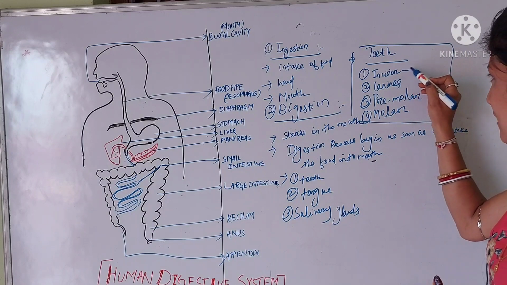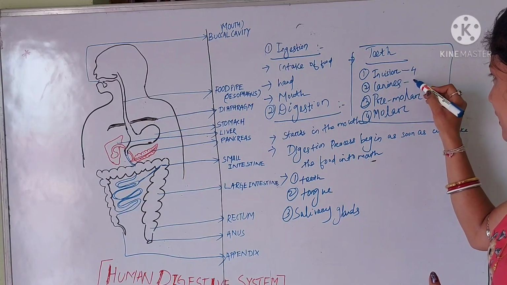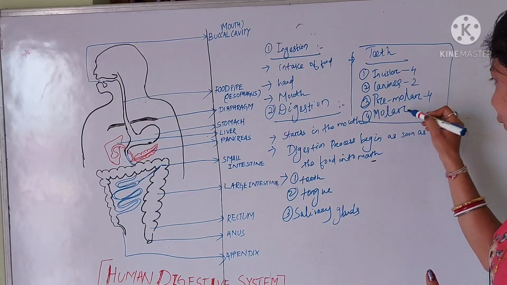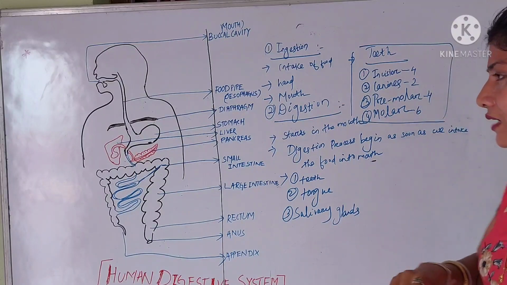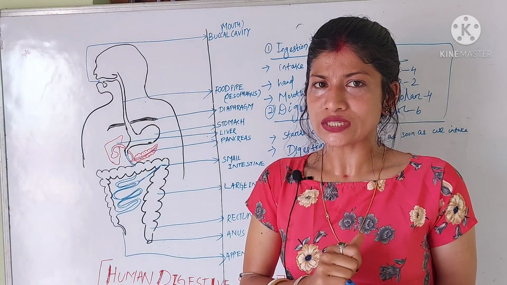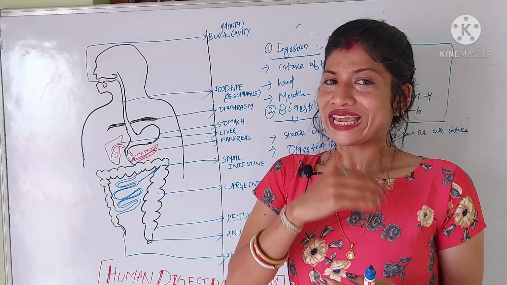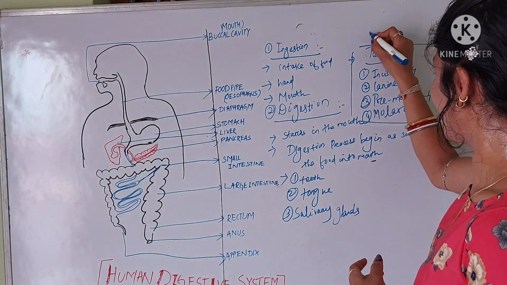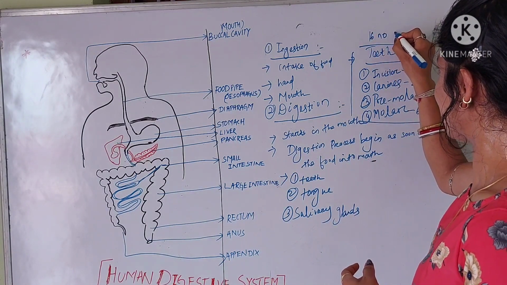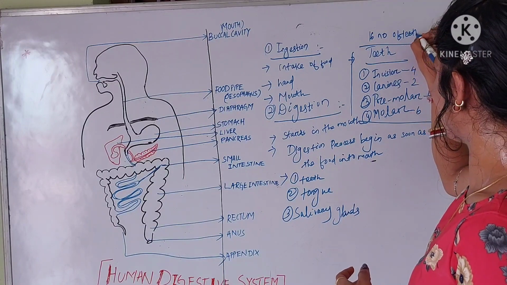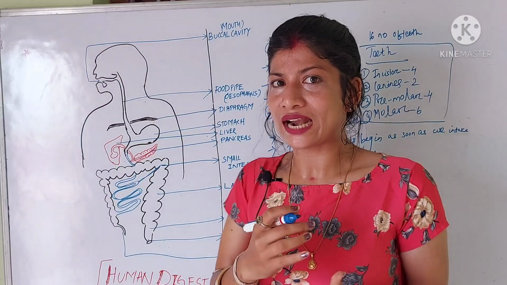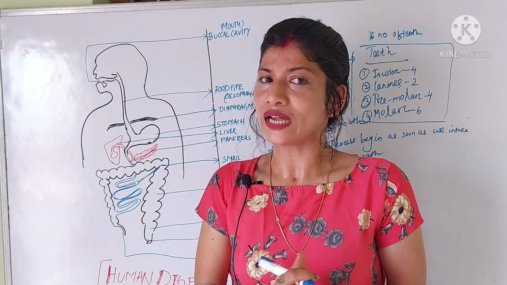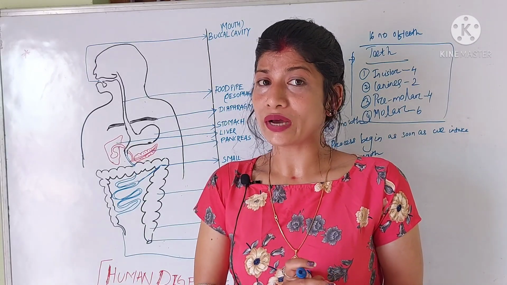First is your incisor, number of 4, canine there are 2, premolar 4 and molar number of 6. That means in our mouth 2 jaws are present, upper jaw and the lower jaw. Each jaw contains 16 teeth, so both the jaws consist of 32 teeth. These are the permanent teeth.